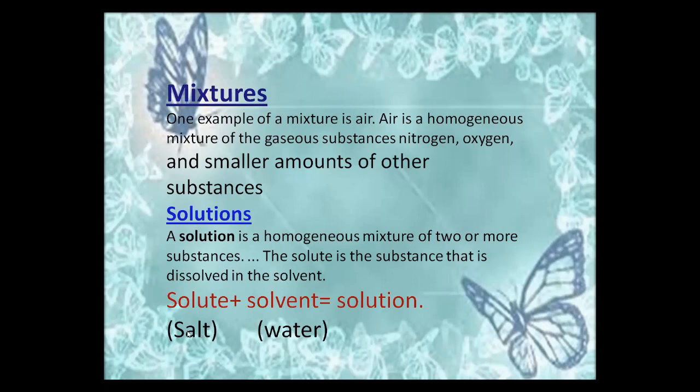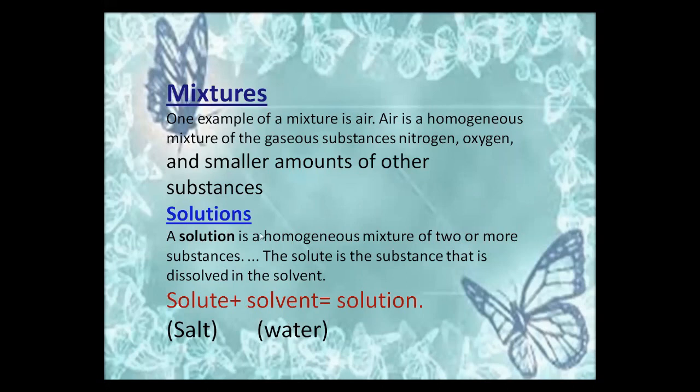For example, take salt as the solute. If we mix the salt with water, water is the solvent. Everyone knows about water? Water is the universal solvent. If we take salt and mix it with water, it makes a homogeneous mixture.